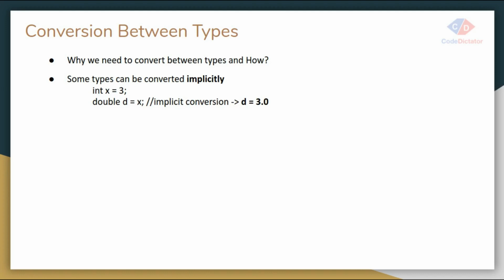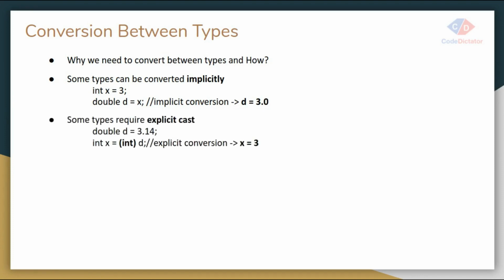Just an example, here we have a value of x as 3 and we want to convert it into double. My compiler feels that the conversion is completely safe, so it will convert it into 3.0. But sometimes we need to do conversion explicitly, which is called explicit casting.